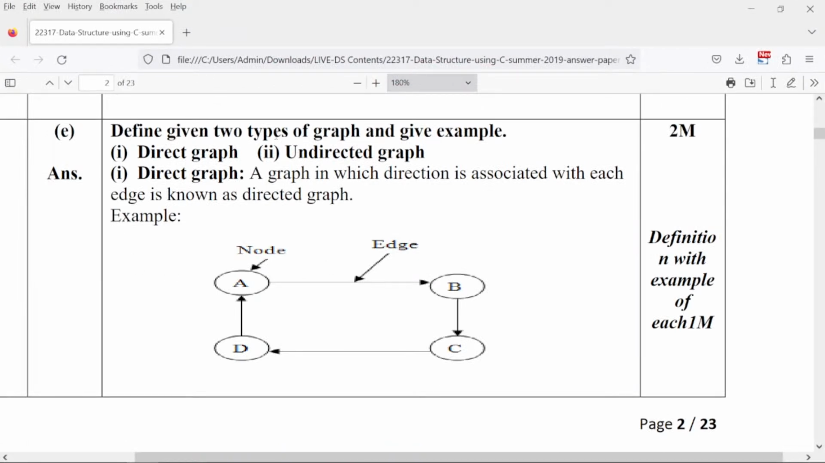Define given two types of graphs with examples. So two types of graphs they have mentioned as a directed graph and undirected graph. I think students in yesterday's video lecture also,